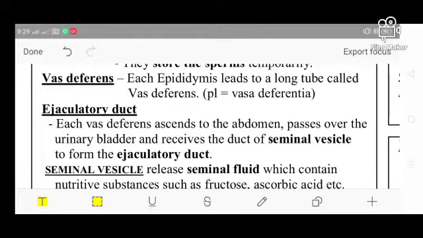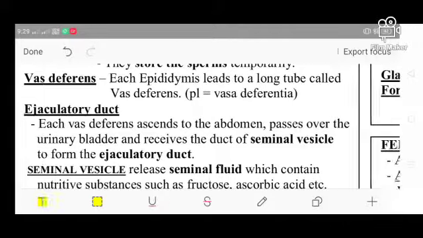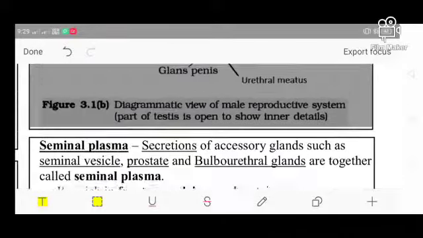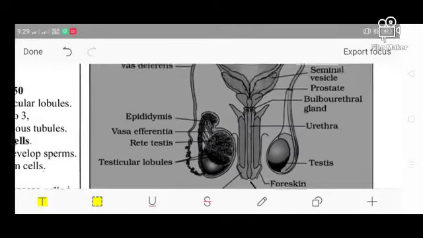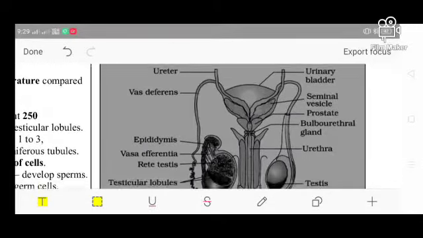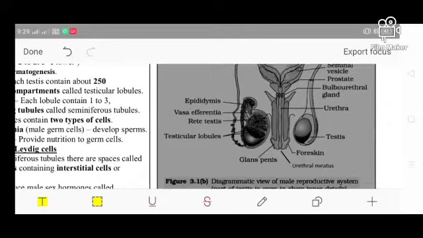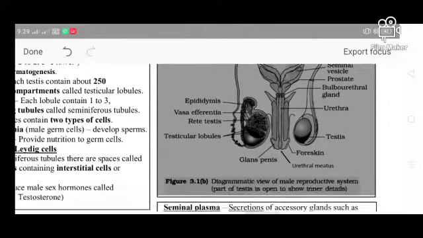Next is the ejaculatory duct. The vas deferens ascends to the abdomen, passes over the urinary bladder and receives a duct from the seminal vesicle, forming the ejaculatory duct. See over here, this is the picture. You can see this is the testis.